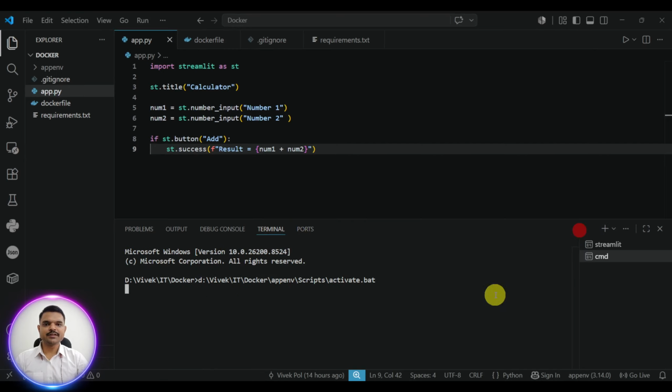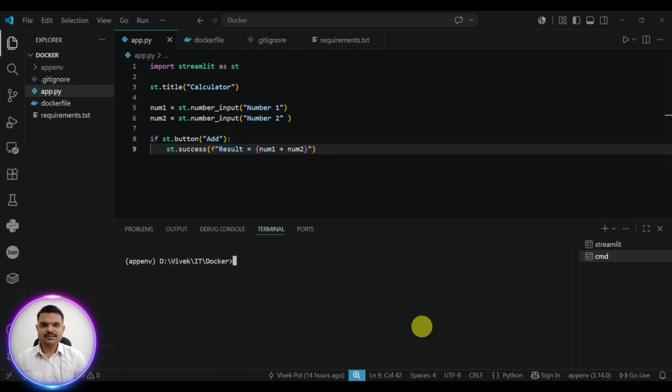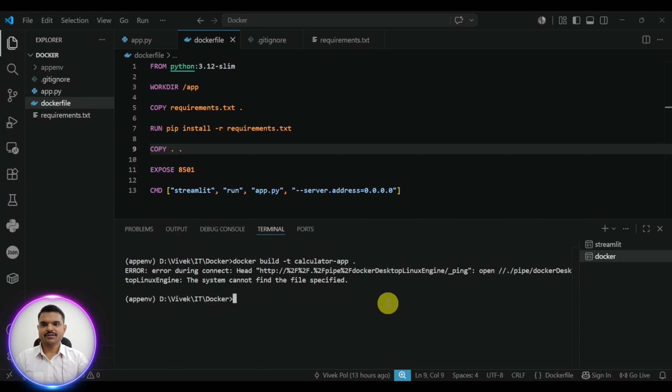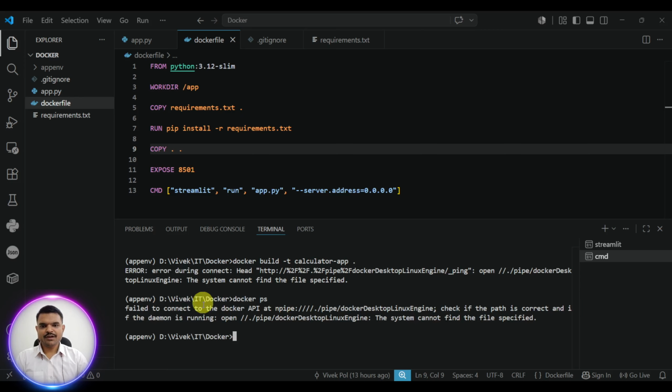Now I will open another CMD, clear the screen, and build the Docker image from this file: docker build -t calculator app space dot. We are getting this error: error during connect, the system cannot find the file specified. So what is the solution for this?